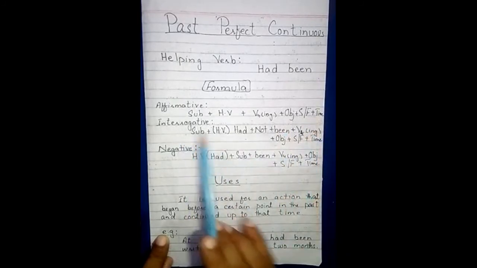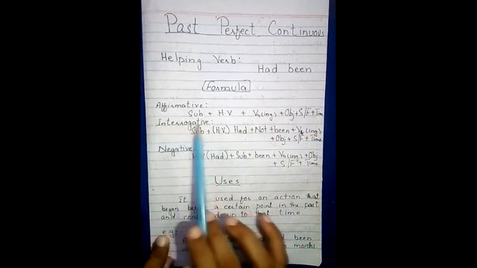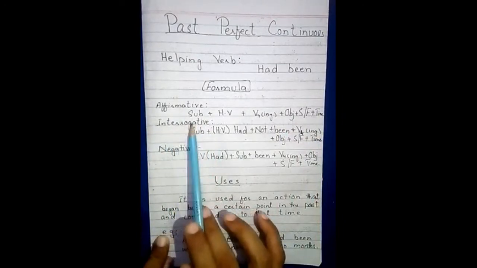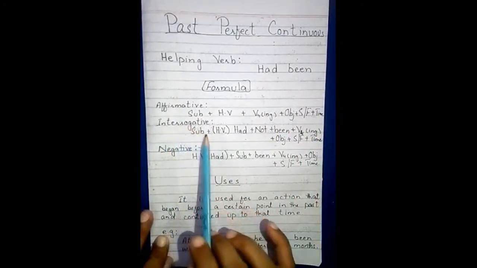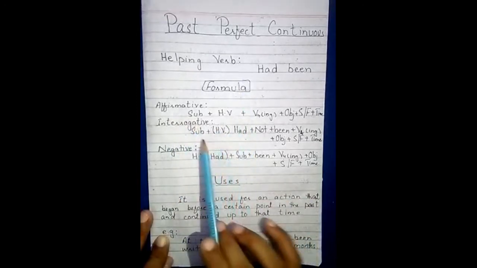In negative, so by mistake I have written it as interrogative in place of negative. This is not interrogative, it is the negative formula of past perfect continuous.